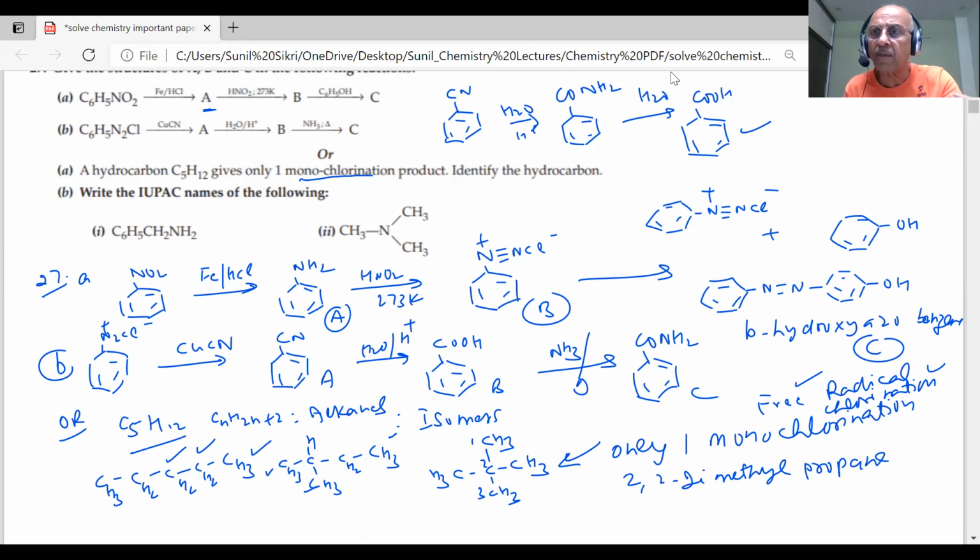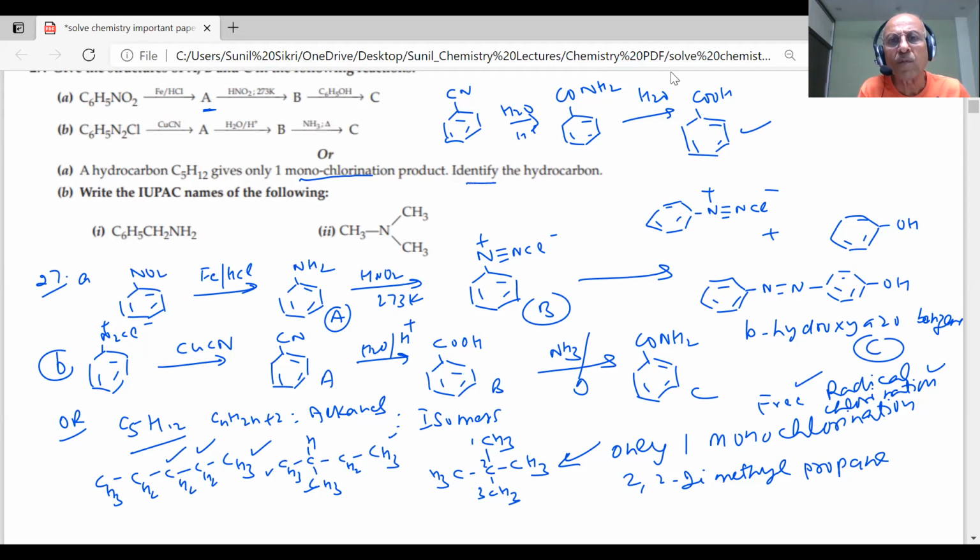Every chapter question is from the preparation of haloalkanes. So we have revised free radical chlorination. One of the problems we were facing for the preparation of haloalkanes by the halogenation reaction, which takes place in the presence of light, students, is that mixtures of products are obtained. What do you get? Mixtures of haloalkanes. That is not a good method. You have seen that when we discussed that chapter. So here he has asked that question particularly.